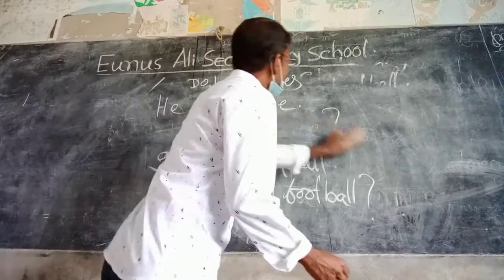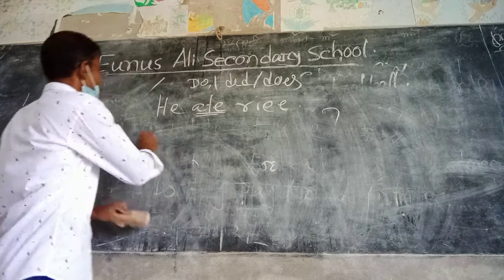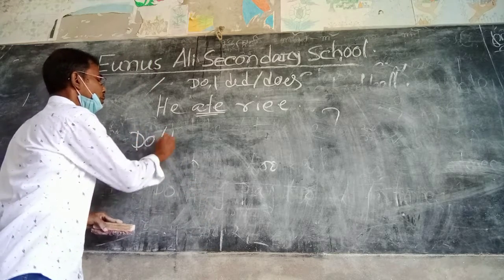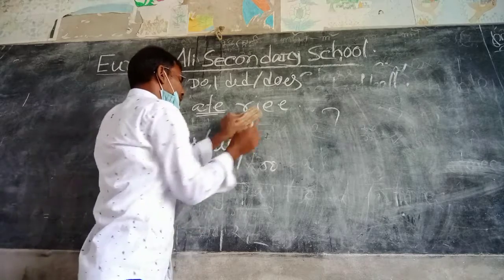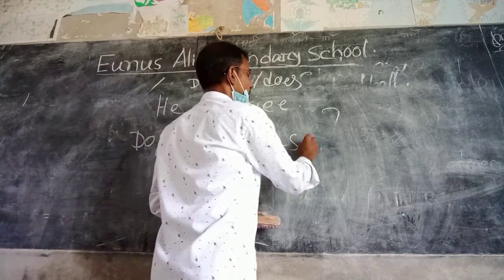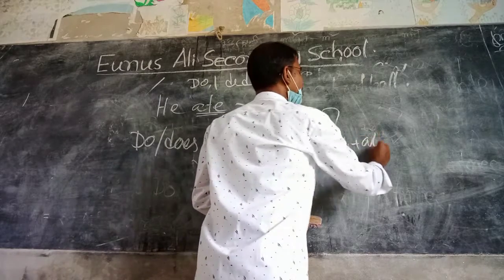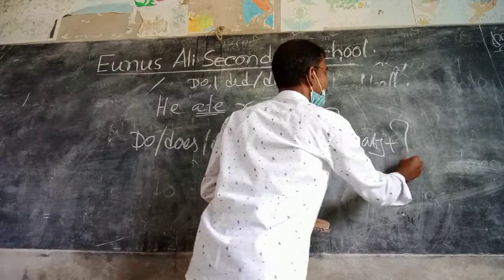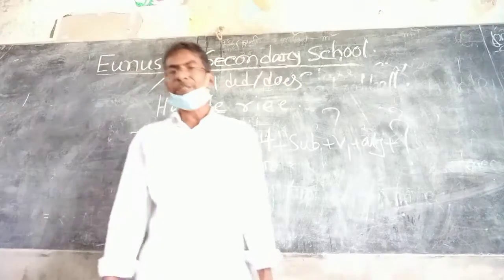Now we can write the structure of this type of sentence: do, does, did plus n't plus subject plus V1 plus object. Next, note of interrogation. So, dear students, it's very clear.